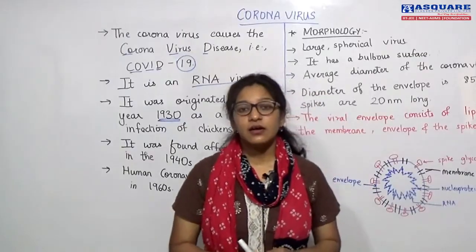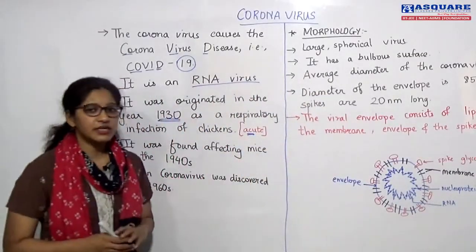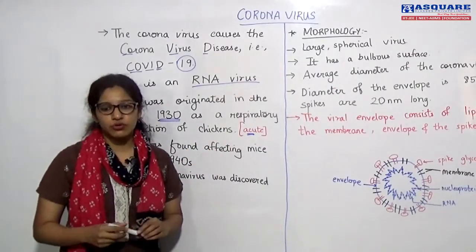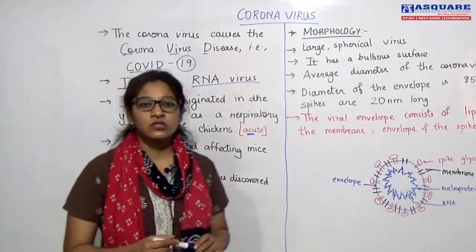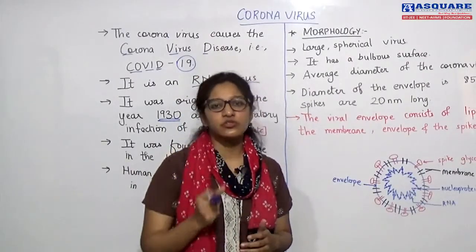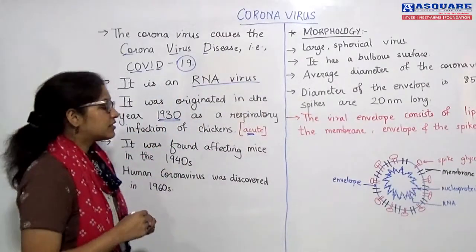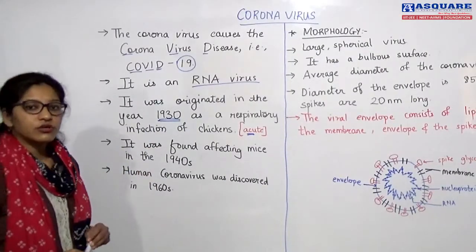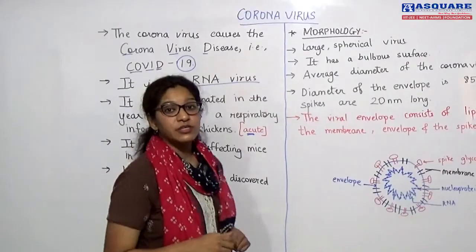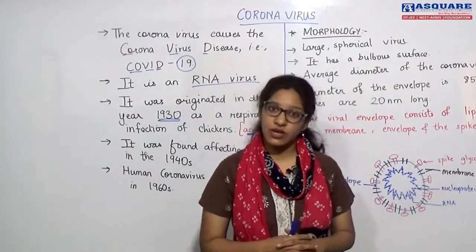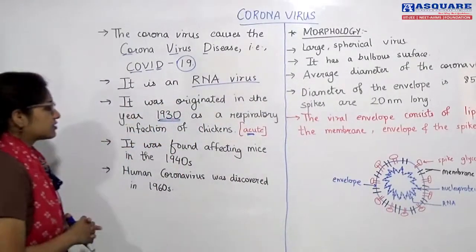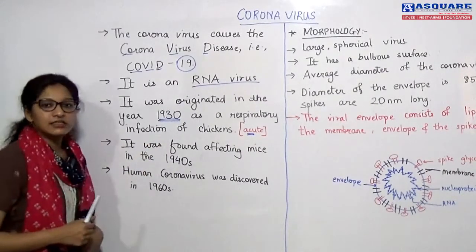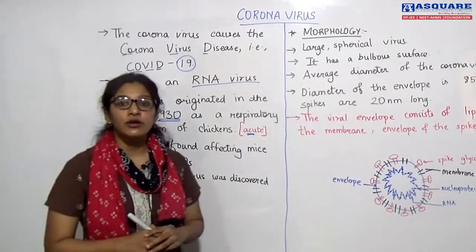This respiratory disease in chickens was of acute origin, that is, a sudden disease for a short time span. Which system did it affect? It affected the respiratory system of the chickens. So coronavirus from its very beginning has been a disease of the respiratory tract. That is when we first understood that in 1930 there is a virus called coronavirus.